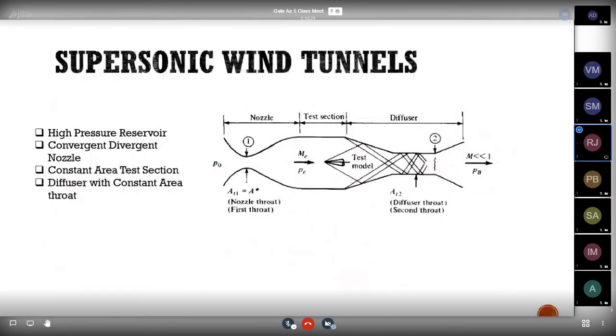The next thing is the supersonic wind tunnels. The difference between the subsonic and supersonic wind tunnel is, in subsonic wind tunnels we will be having only a single throat. Here we will be having a double throat, that is a second throat, one for the diffuser. Why we have seen this nozzle and diffuser section in the previous thing is we will be using this nozzle and diffuser in the same equipment, that is supersonic wind tunnels.